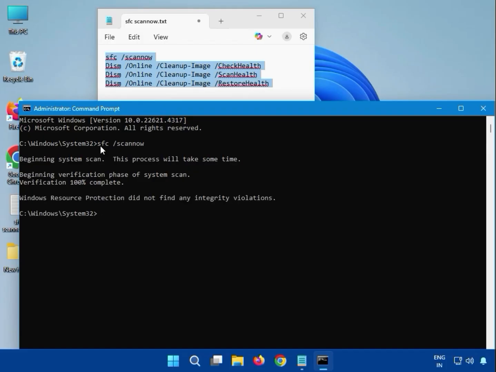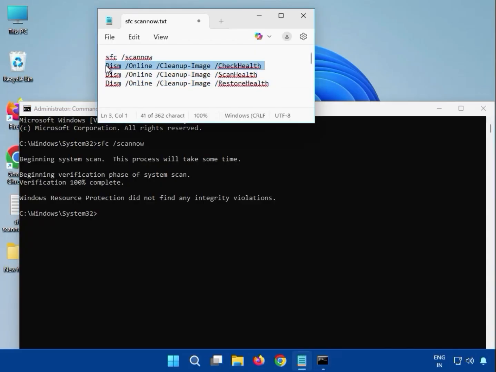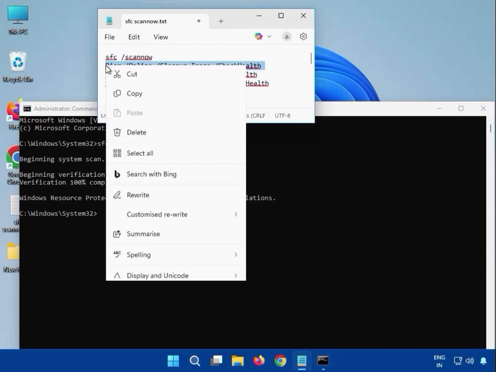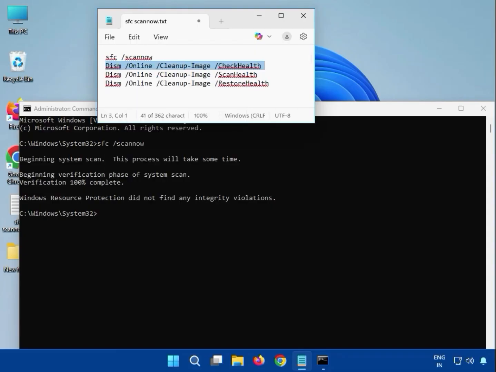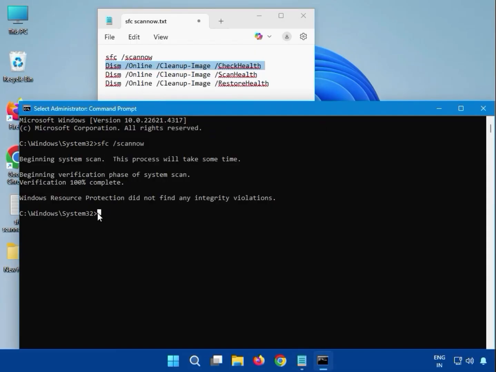Then guys, second one, which is check health. Okay, DISM online check health, and you can copy. If it is not working, then you have to enter it manually.